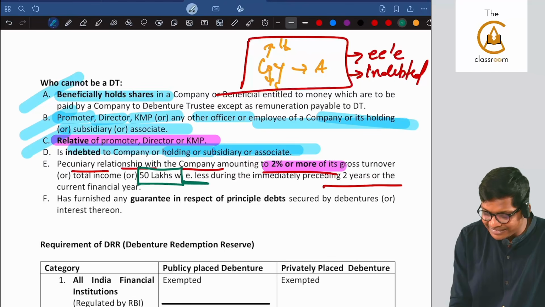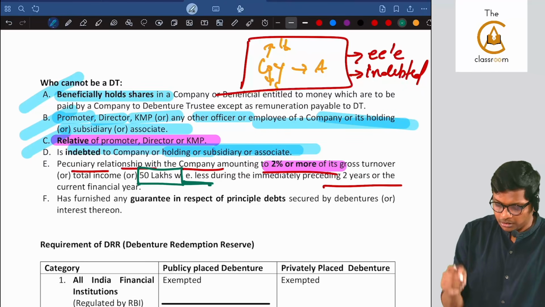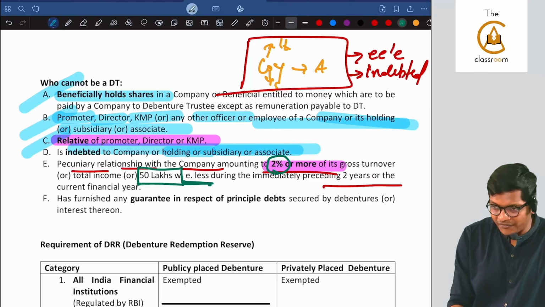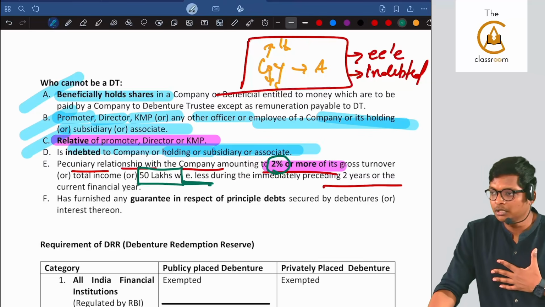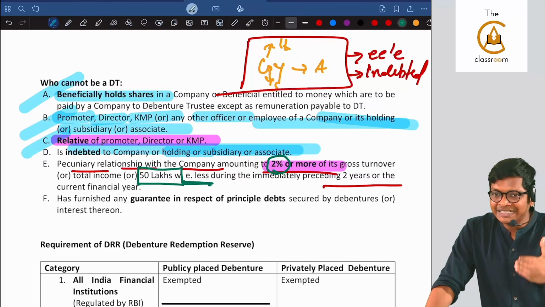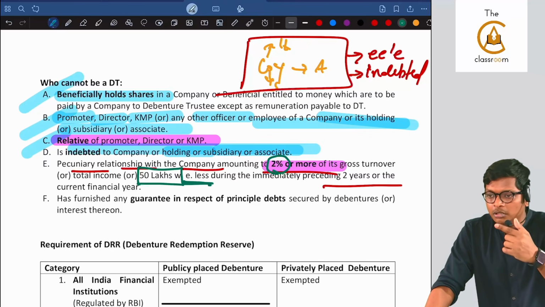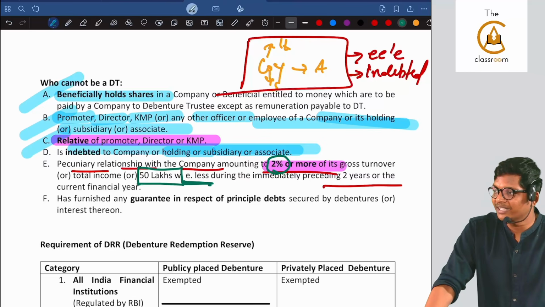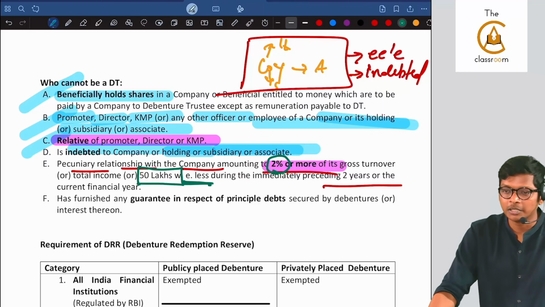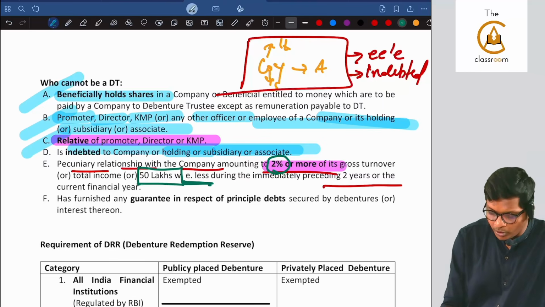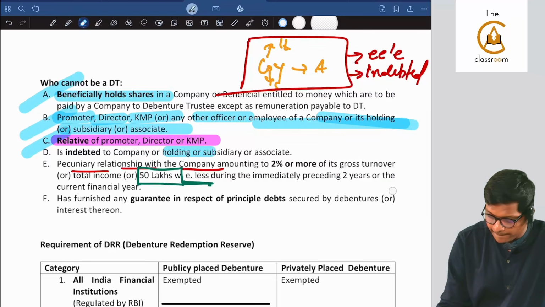It is whichever is less. That means even if the other amount is more, it will definitely cross 50 lakhs in my example. Then Deloitte cannot be debenture trustee for HP, if HP is giving debentures. Are you following, guys? But what is the whole percentage they are applying here?